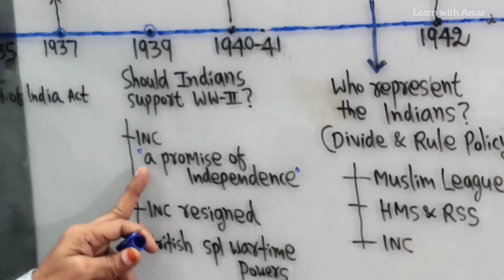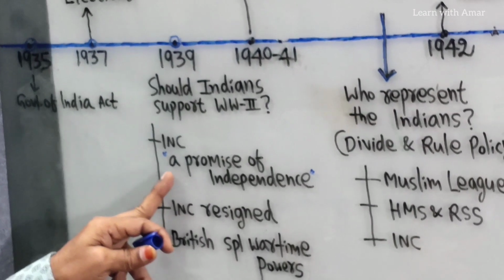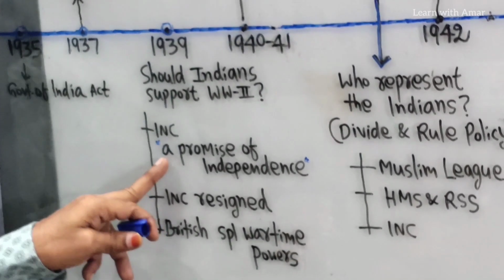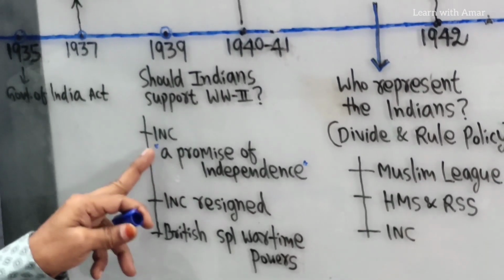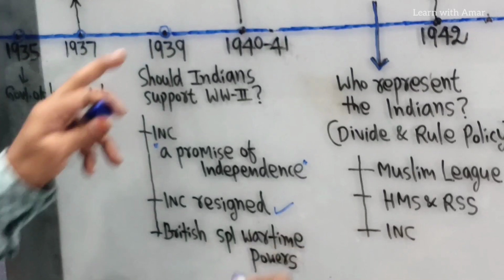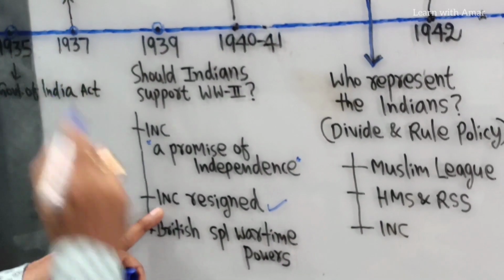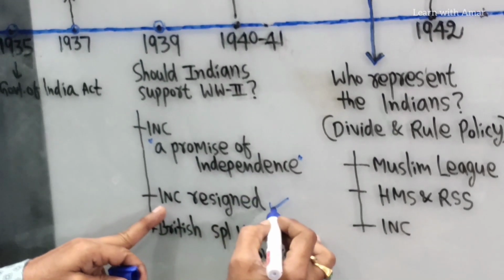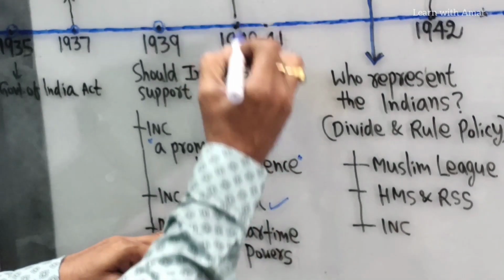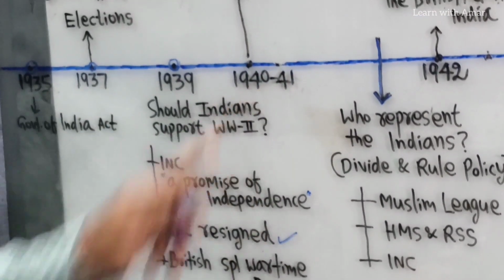Without taking the consent of Indians, they declared that India would participate in the Second World War. So to protest against their decision, the Congress party, which had formed governments in 1937, resigned in 1939. The same Congress governments resigned from the ministries and went for individual satyagraha in 1940.